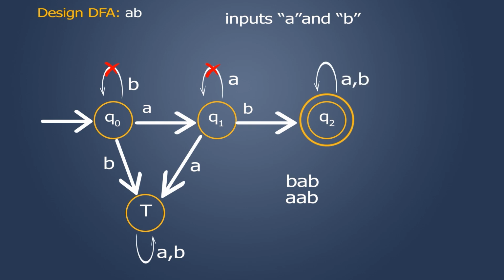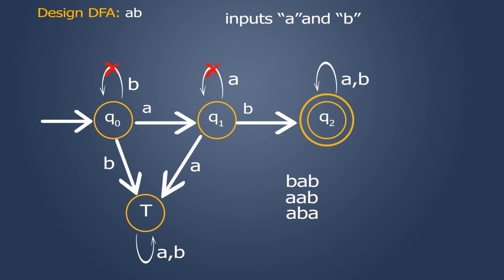Let me consider this string ABA. This string is beginning with AB, so it is correct. Q0 upon A, I'll come to Q1 state. Q1 upon B, I'll come to Q2. Q2 upon A, I'll be in Q2 itself. So this string will be accepted.